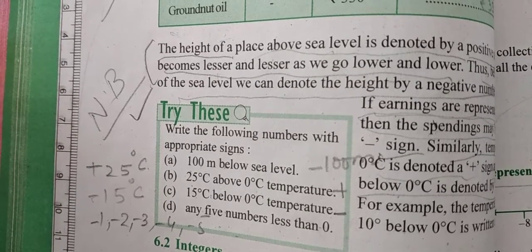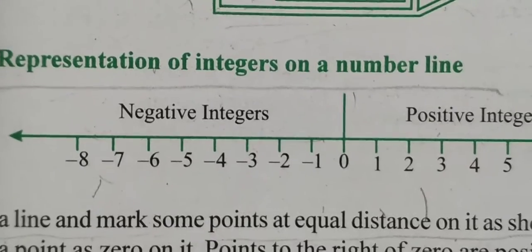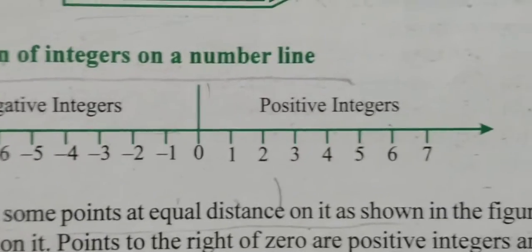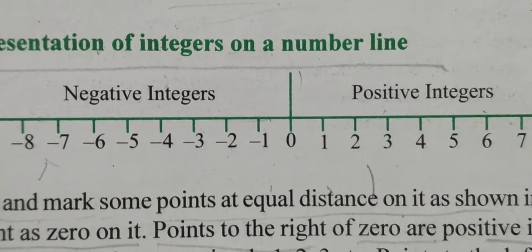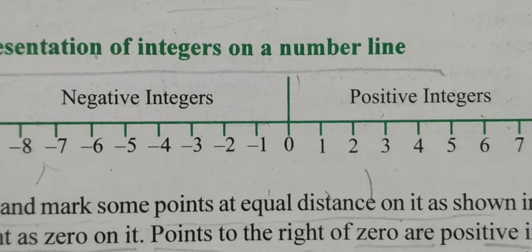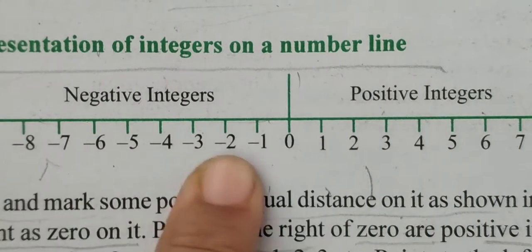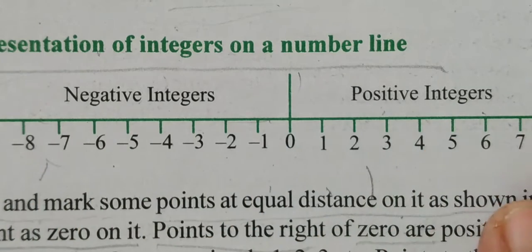Tagging of the numbers over. Now we move on to representation of integers on number line. Here you can see a number line. At equal distance the integers are plotted, right? 0 is at the center. Towards its right hand side are the positive integers, and towards the left hand side of 0 are the negative integers, and all these integers are plotted at equal distance.